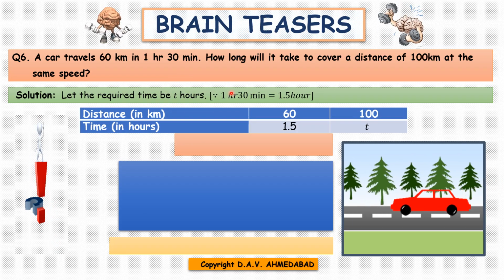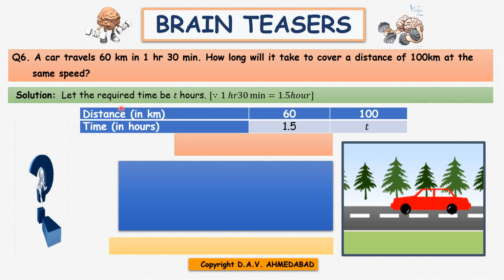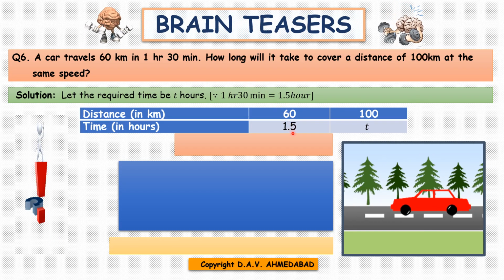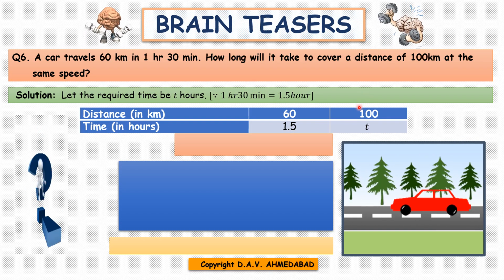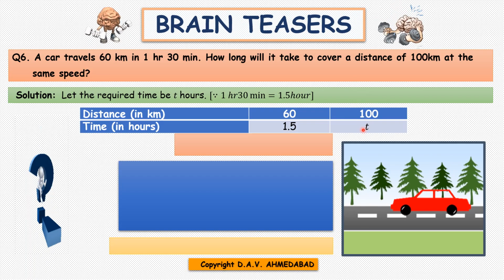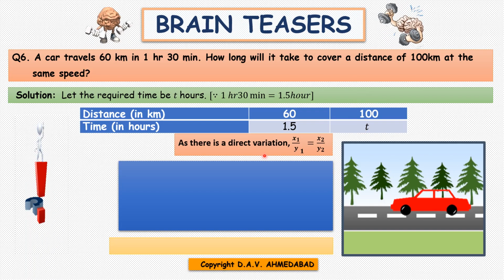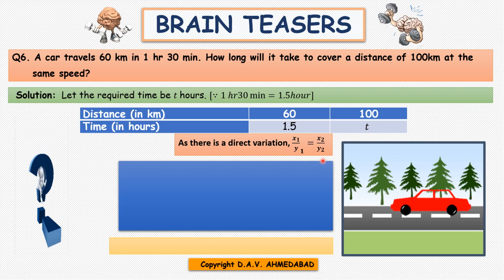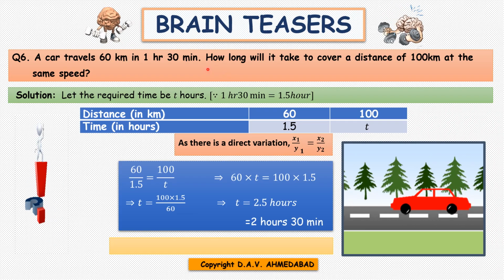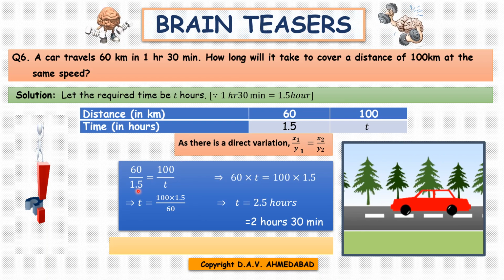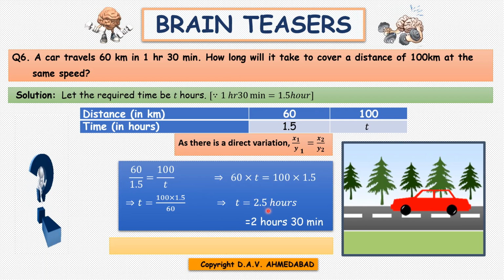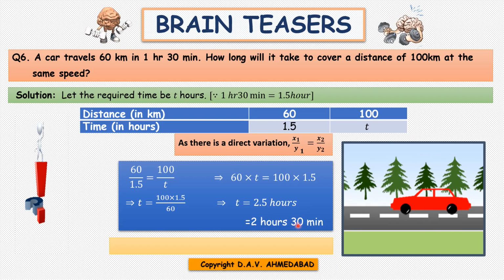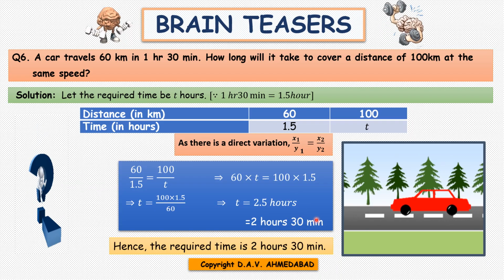Then make the table. Distance in kilometers and time in hours. 60 kilometers, 1.5 hours. 100 kilometers, obviously more time it will take. So x1 by y1 equals x2 by y2. After that, do cross multiplication. So t equals 2.5 hours, or you can write 2 hours 30 minutes. Understood, children?